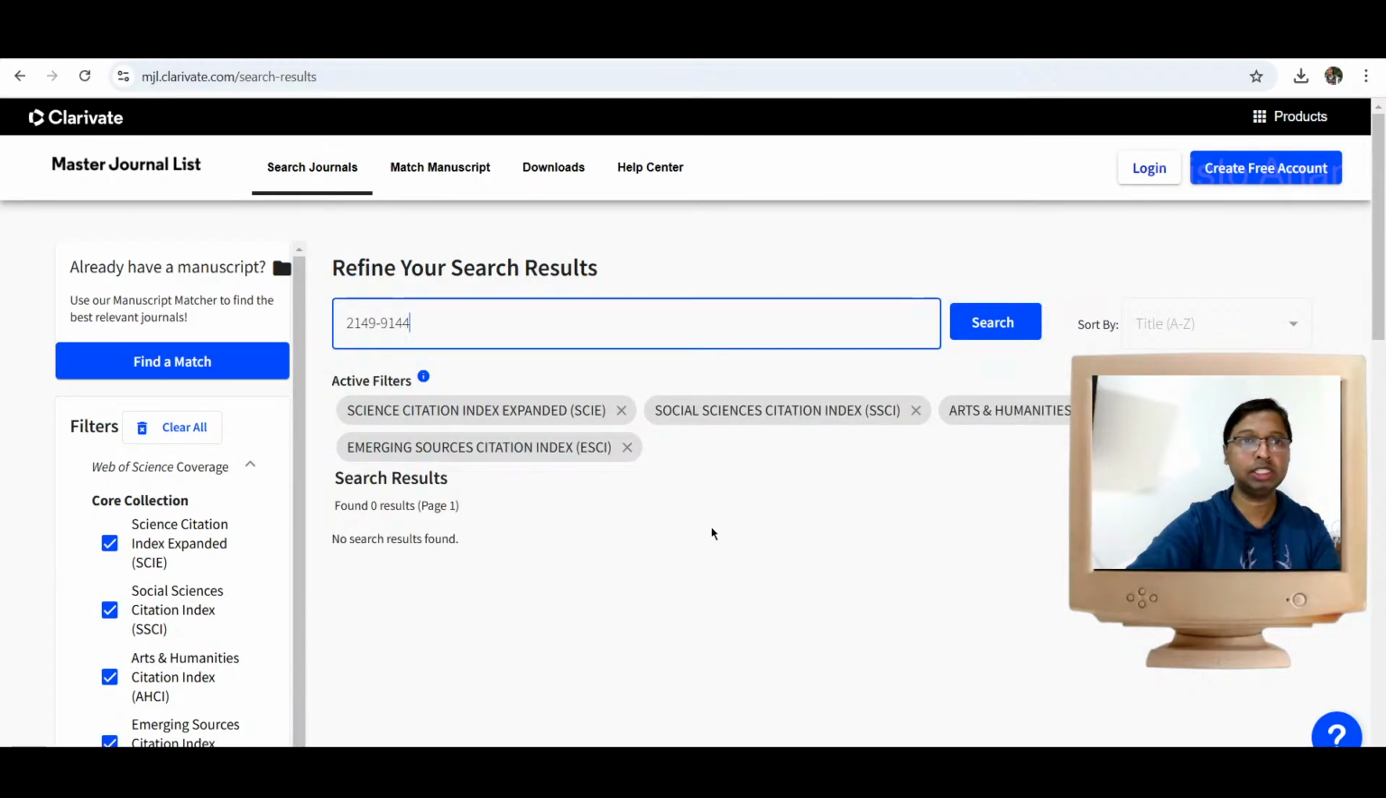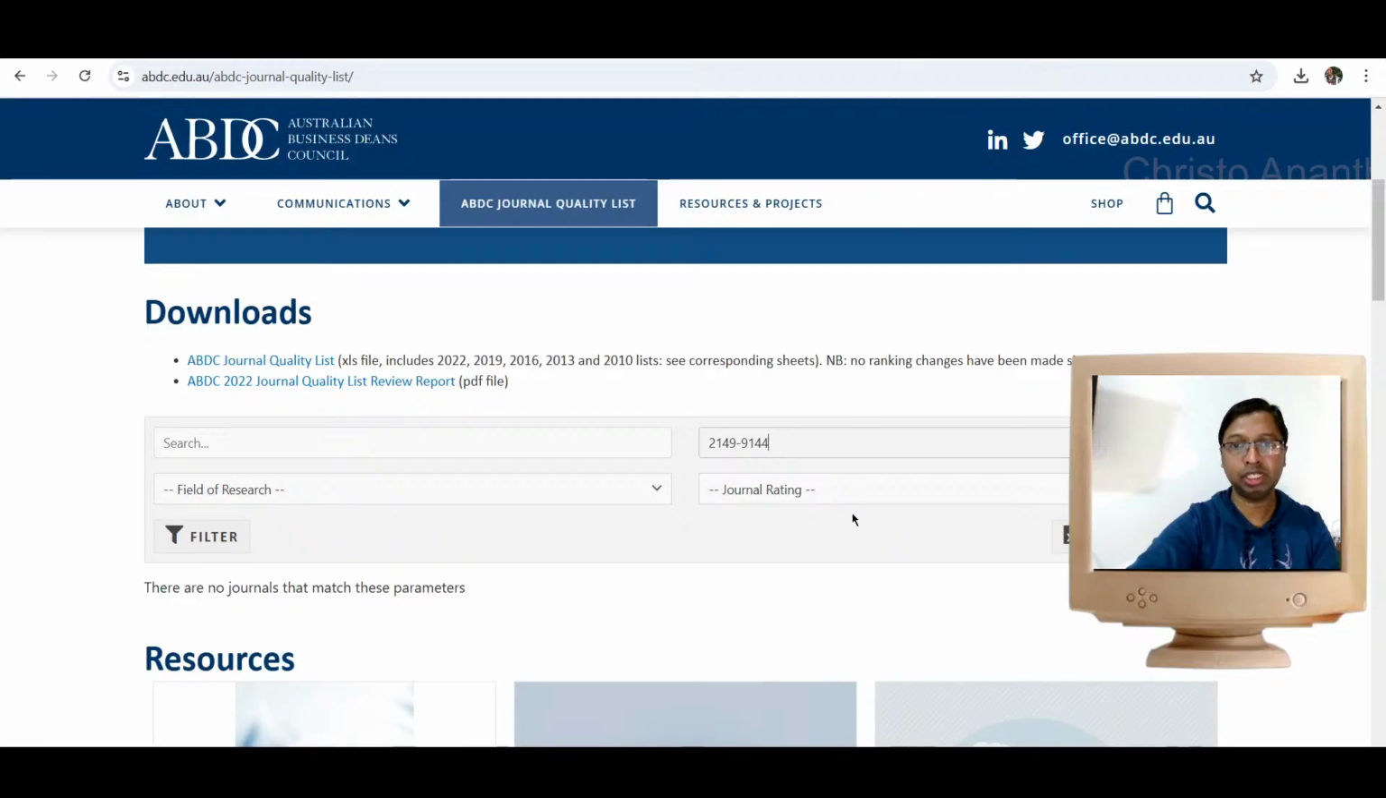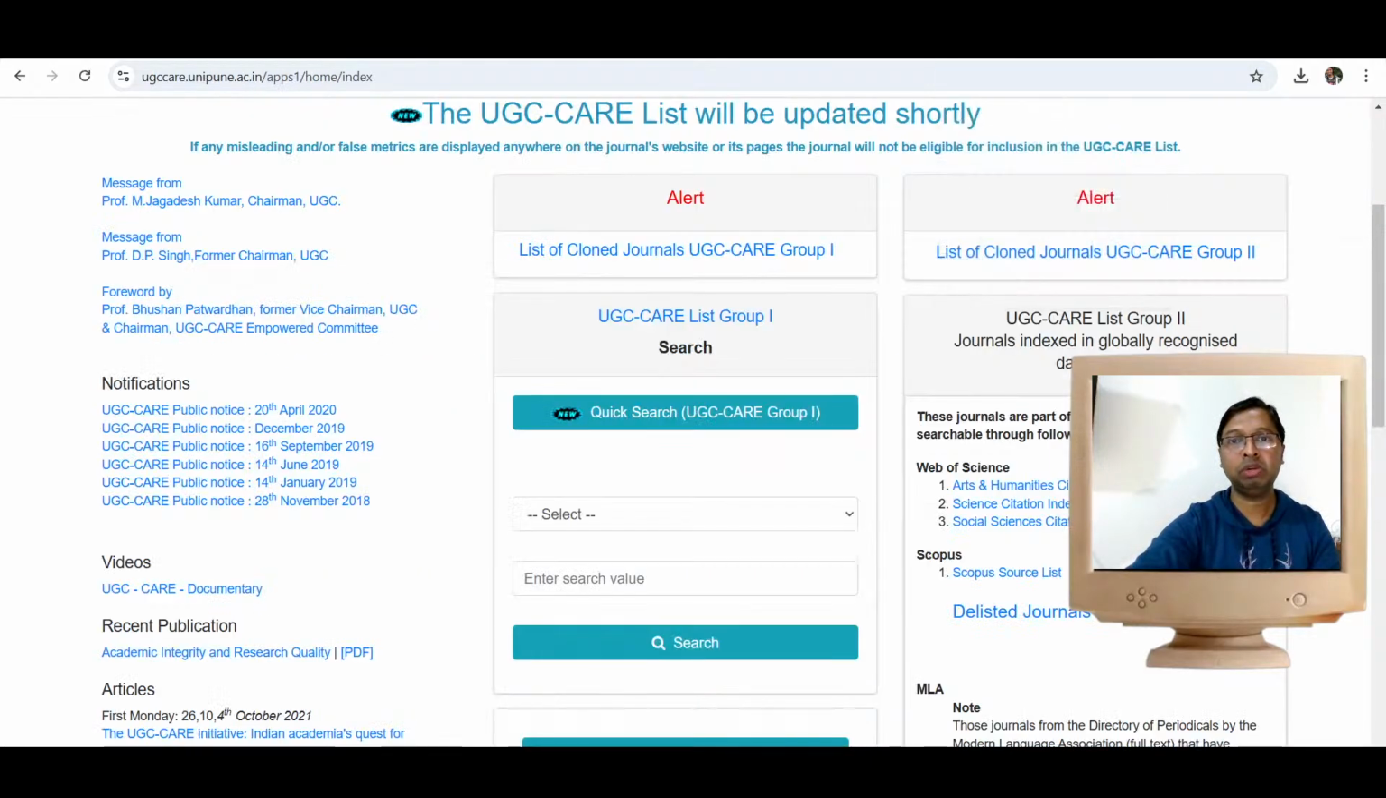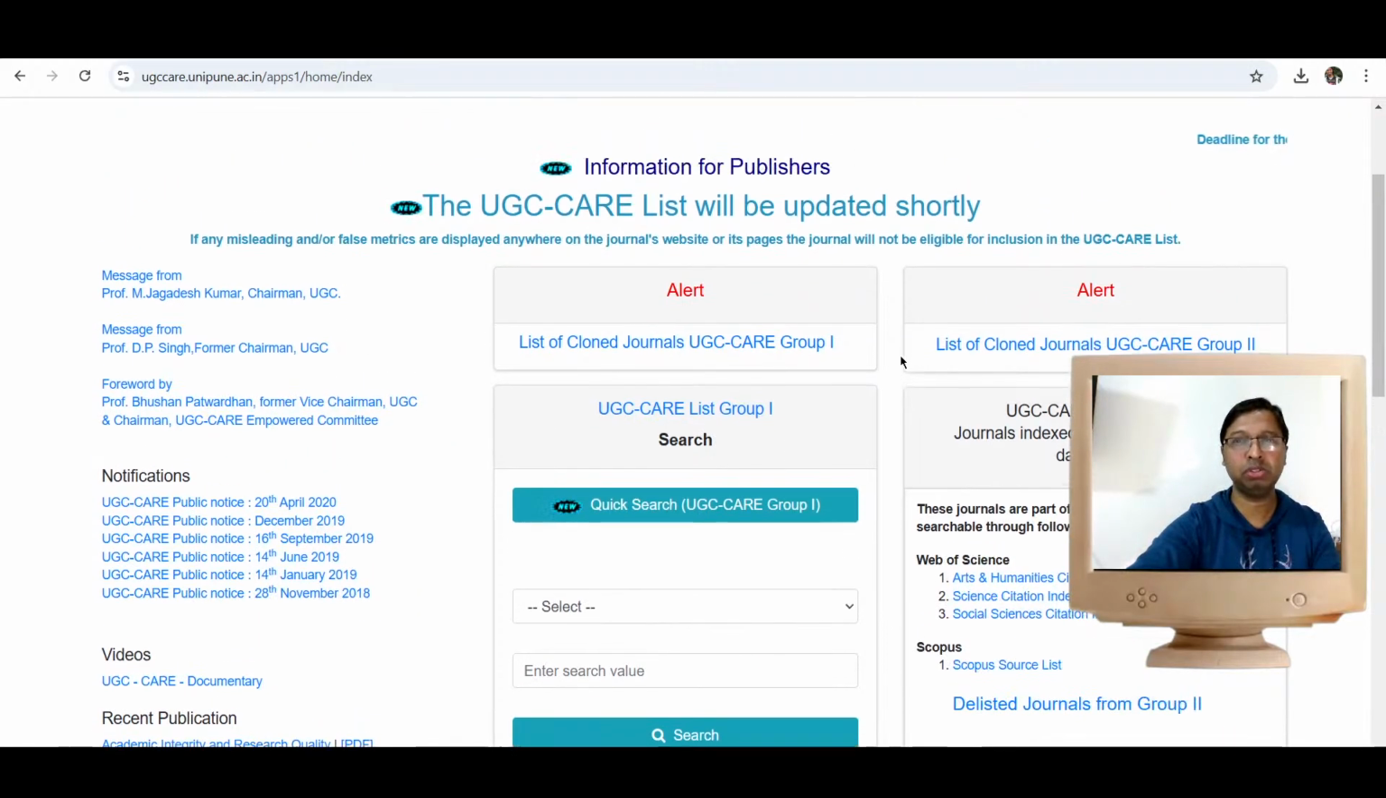Please try to understand that this journal is not indexed in the Web of Science database. We decided to check the journal information at mjl.clarivate.com. Here we also decided to check this journal name in the ABDC quality list, and we are unable to get a relevant search result. When we go through the UGC Care website, of course you would have gone through the information about UGC Care, they are actually discontinuing Group 1 as well as Group 2.